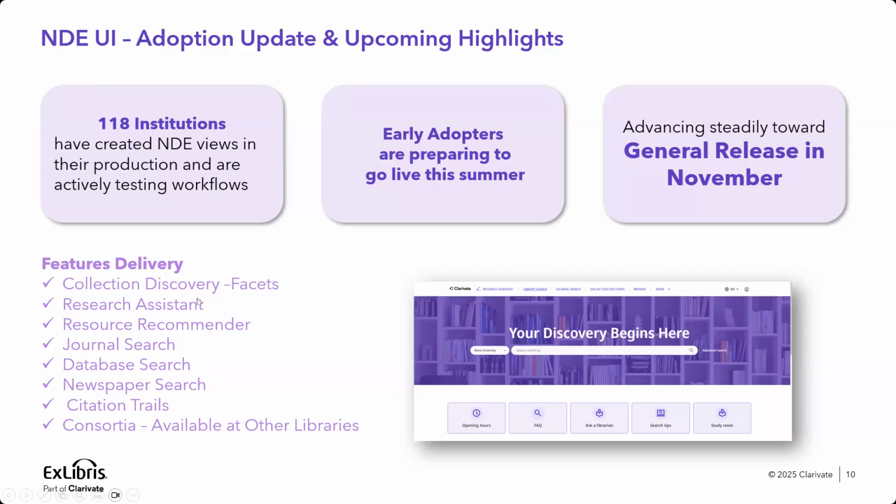So I will go through the collection discovery, research assistant, resource recommender, journal search, database search, newspaper search, citation trails. This list is actually also marked by the ones that the early adopters that are going to go live, also as a must for go live. So you have it with the August release, and more will be ready even for November.